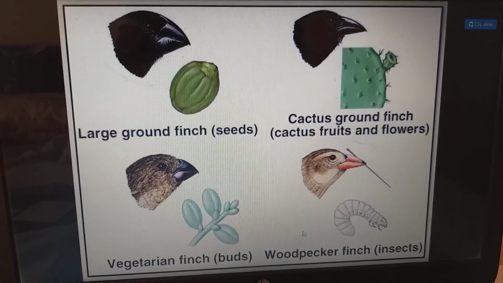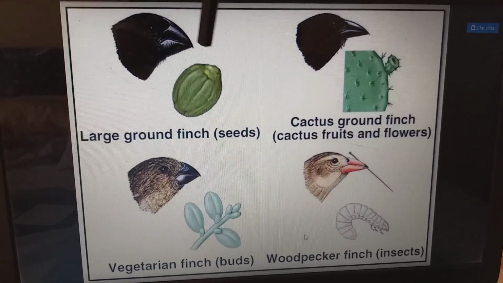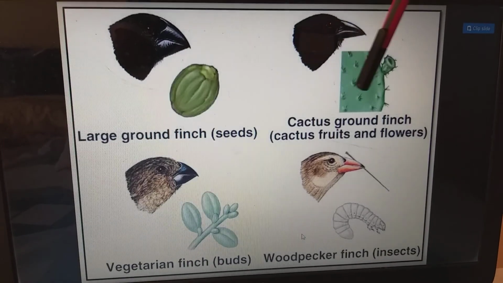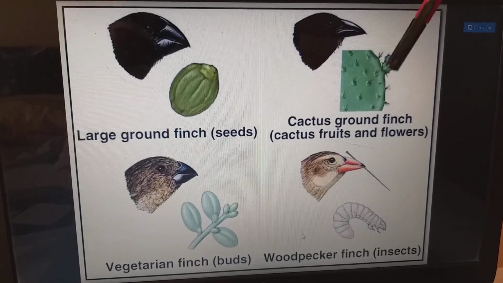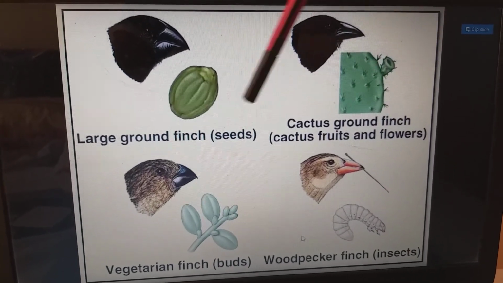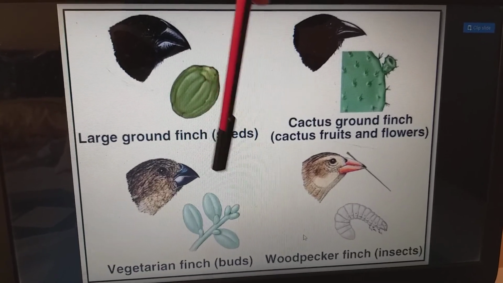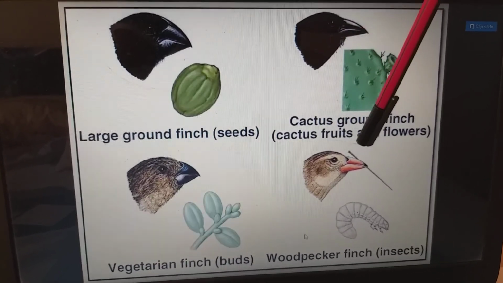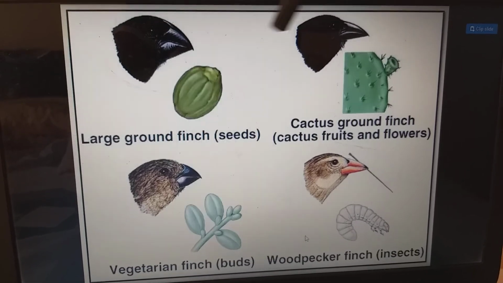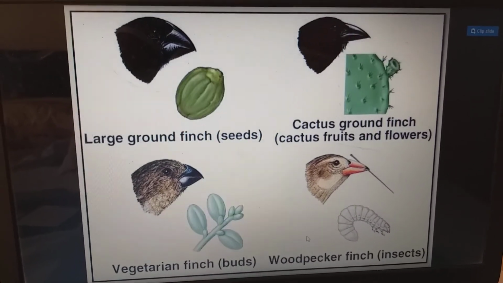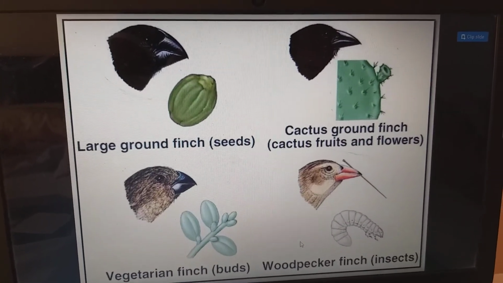Meaning the modification of the beak happened based on the geographical area they went to. For example, the large ground finch. This is for seeds. Cactus ground finches. This is for eating more cactus fruits and flowers. This is the vegetarian finch for buds. This is the woodpecker finch for insects. So the beak has been modified based on their environment and their food resources.